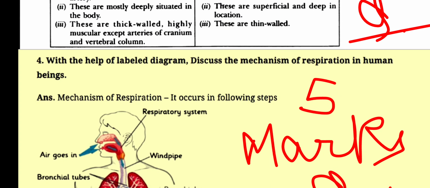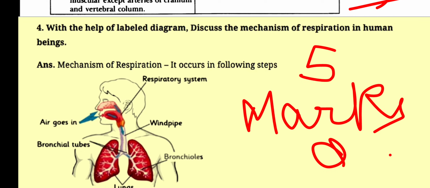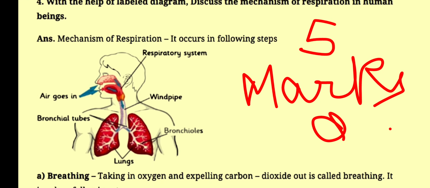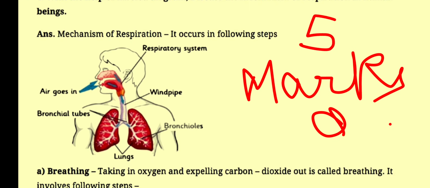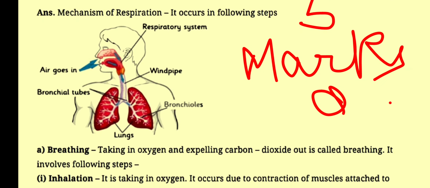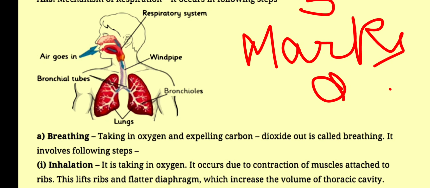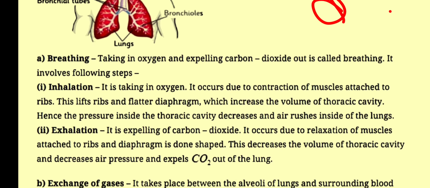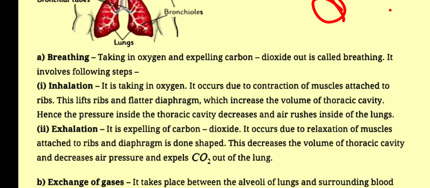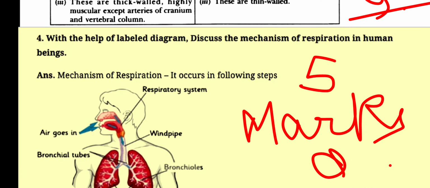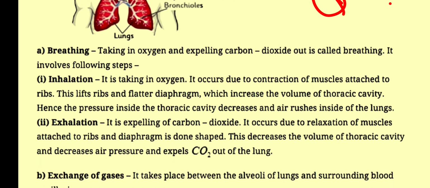With the help of a labeled diagram, discuss the mechanism of respiration in human beings. Ans. Mechanism of respiration. It occurs in the following steps. Air goes into the bronchial tube and bronchioles. A. Breathing. Taking in oxygen and expelling carbon dioxide out is called breathing. It involves the following steps. I. Inhalation. It is taking in oxygen. It occurs due to contraction of muscles attached to ribs. This lifts the ribs and flattens the diaphragm, which increases the volume of the thoracic cavity. Hence the pressure inside the thoracic cavity decreases and air rushes inside the lungs.